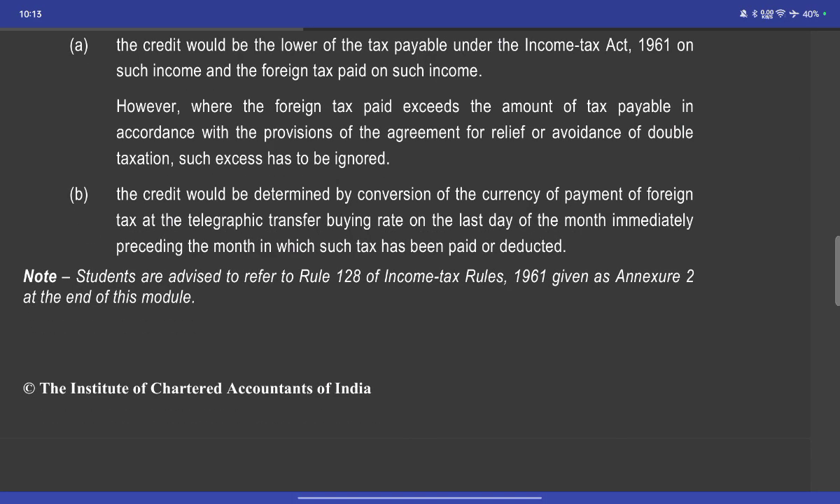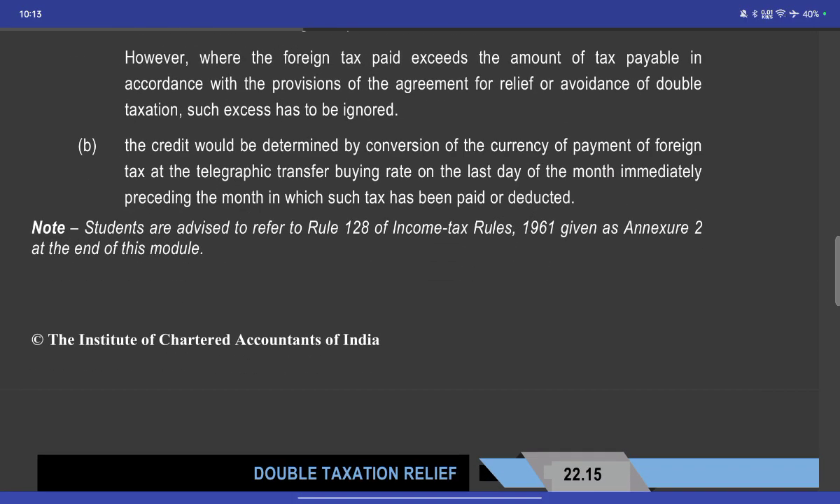The credit must be determined by conversion of the currency and payment of foreign tax at the telegraphic transfer buying rate on the last day of the month immediately preceding the month in which such tax has been paid or deducted. Now, students should revise Rule 128 of the Income Tax Rules, 1962 to end this module.